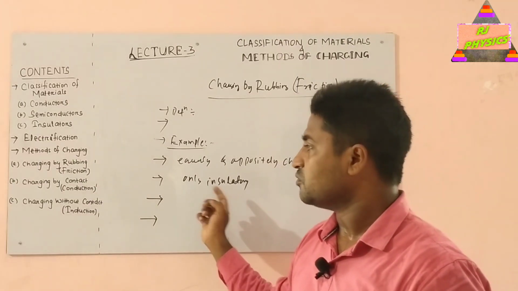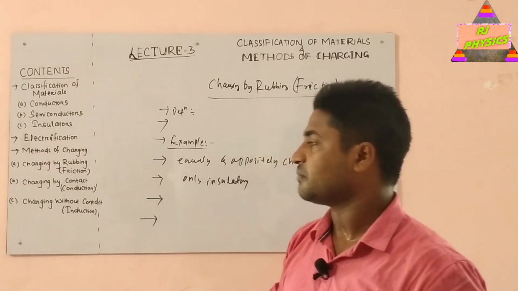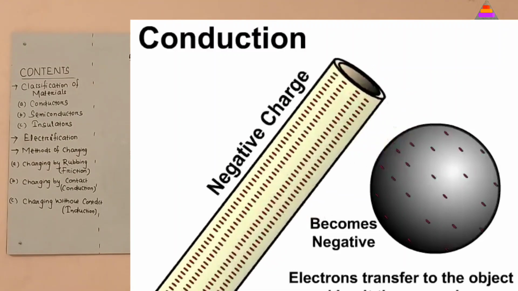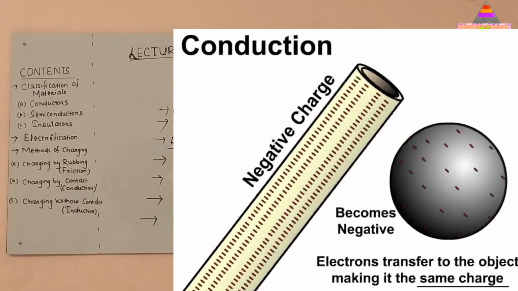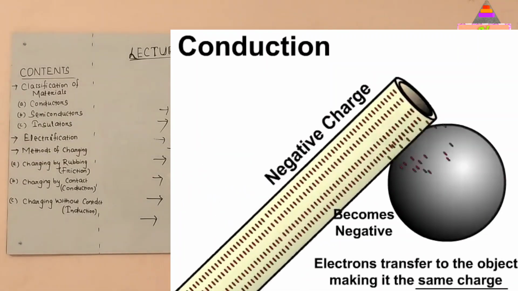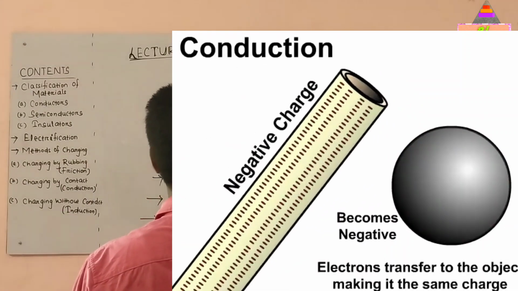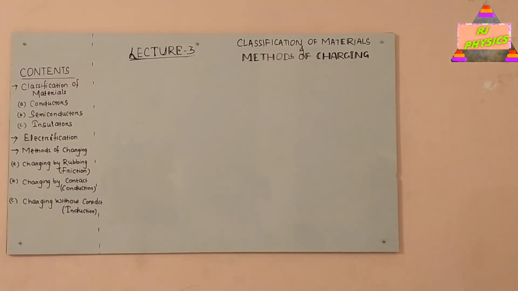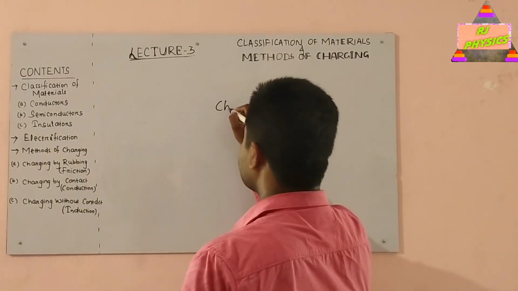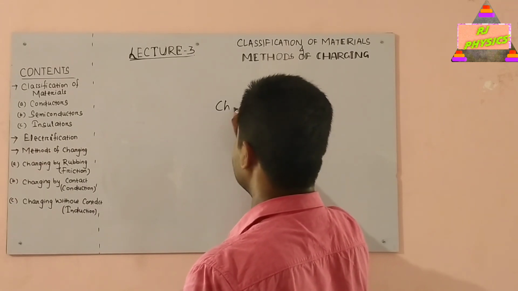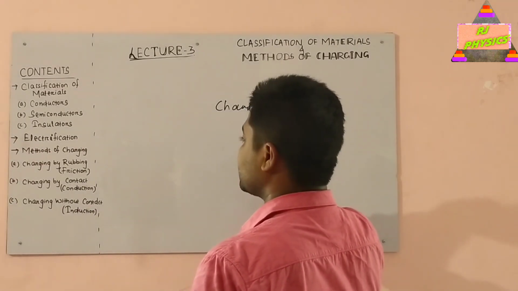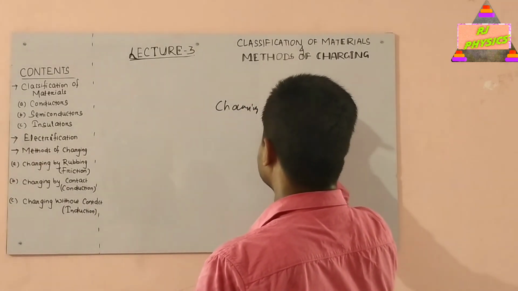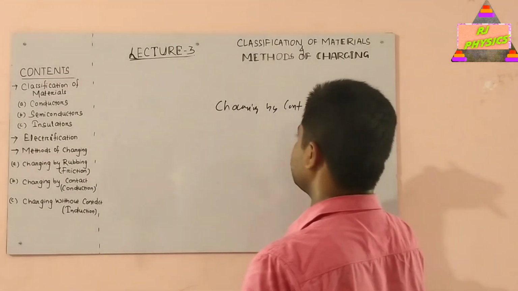Okay. Now we will move into the second part, called charging by contact or conduction. What do you mean by charging by contact or conduction? It is a process in which an uncharged body can be charged simply by touching it, simply by putting it in contact with a charged body.